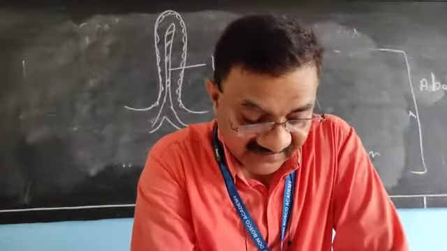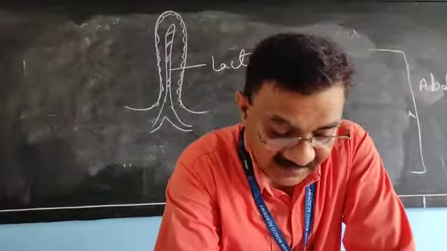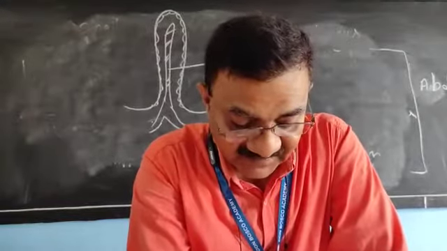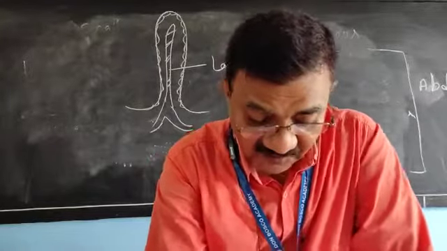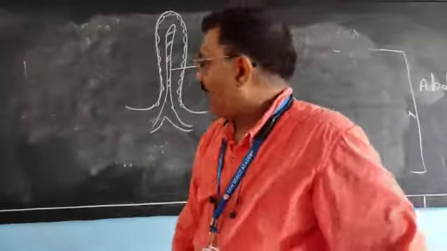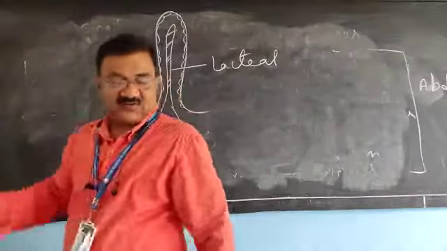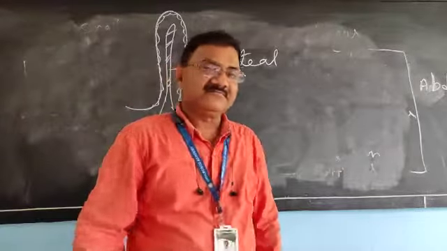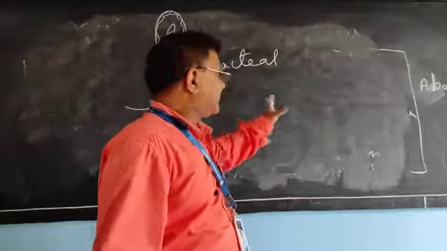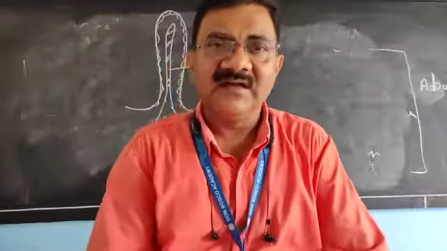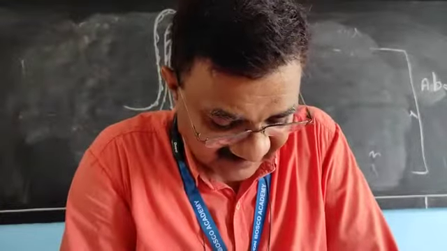It increases the surface area for absorption. It is made up of single-cell epithelium and it is narrow for slow movement of food, to allow absorption. So inside the small intestine, this villus is present.